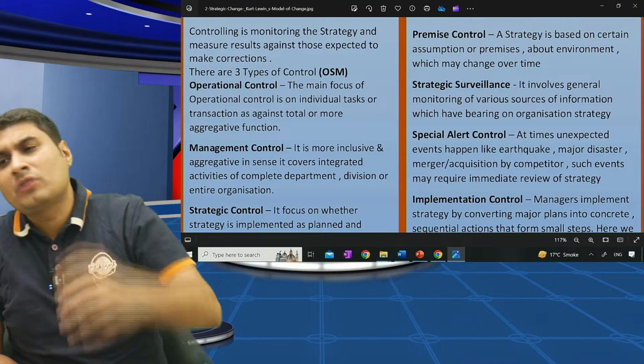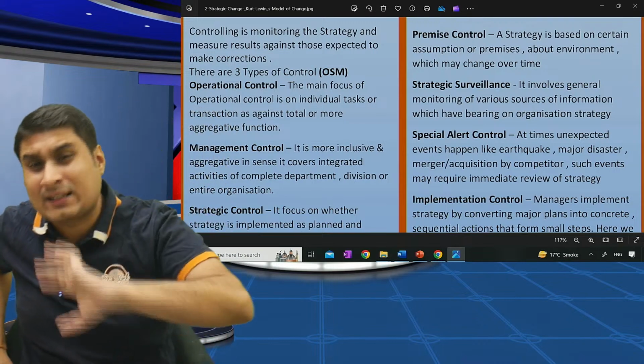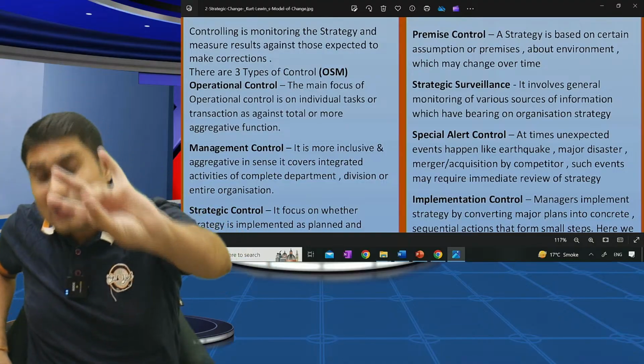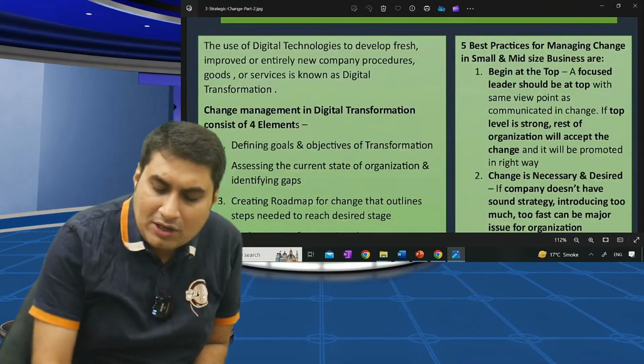Done. What are types of strategic control? Organization control 3, inside strategic, PSI: premise control, strategic surveillance, special alert, implementation control. This is brand new amendment.